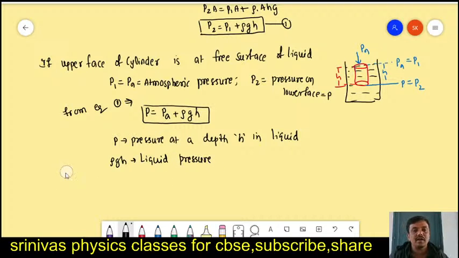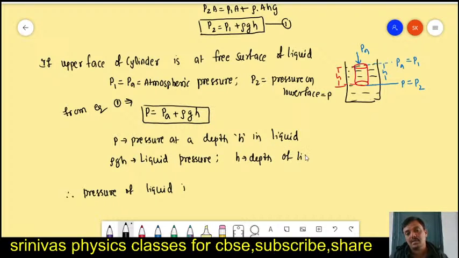Then finally we can give one conclusion about what happens to the pressure of liquid when depth increases. H is the depth of the liquid from the surface. If you increase H, then P also increases. The pressure of liquid increases with increase in depth. This is the formula to find the pressure at a certain depth in the liquid.